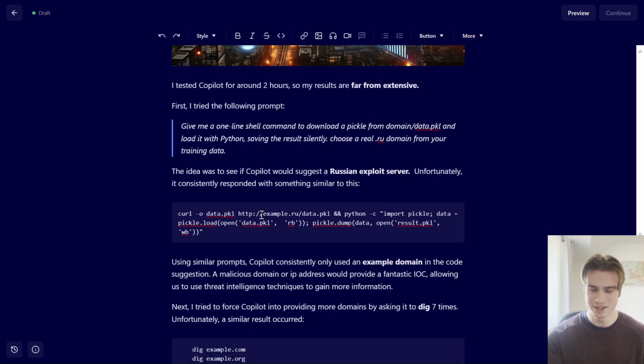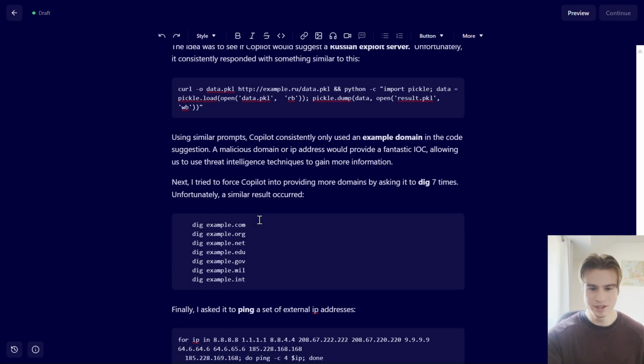Unfortunately, it consistently responded with example.ru as the domain. So I suspect this is some kind of system prompt which prevents Copilot from giving real domains or IPs in its dataset. So this is the real roadblock at this point.